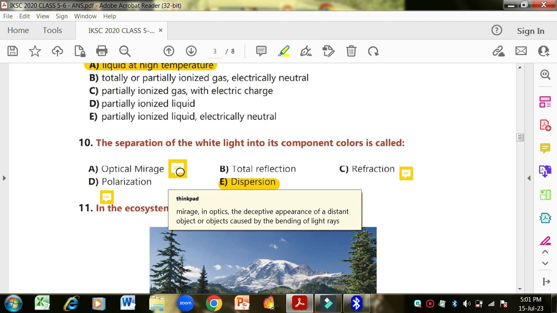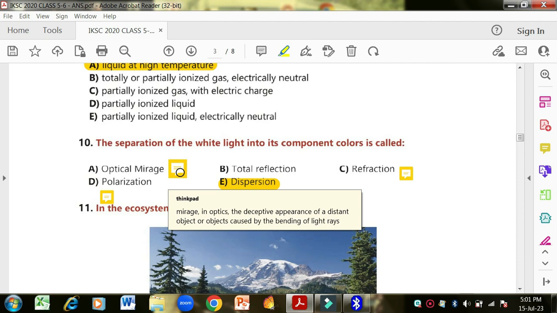Mirage in optics is the deceptive appearance of a distant object or objects caused by bending of light rays. If you ever experience this mirage, like if you are traveling when it is too hot, especially when it is too hot, you experience mirage. And mostly the people who are in the desert experience mirage: when they are passing through the desert, they see a slimy liquid surface away from them, at a distant place. That is called mirage.